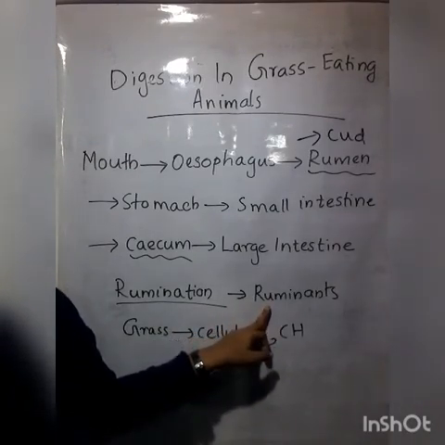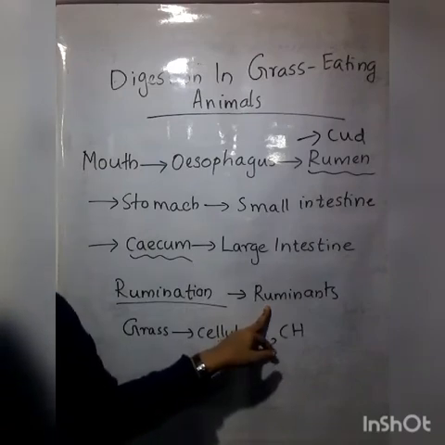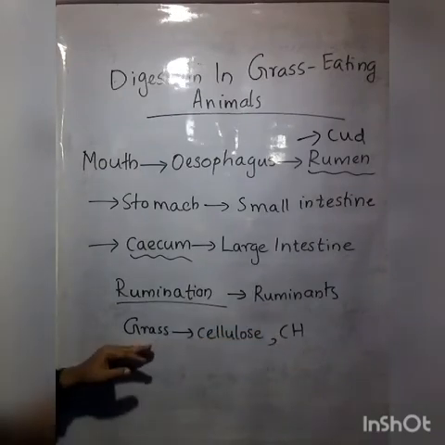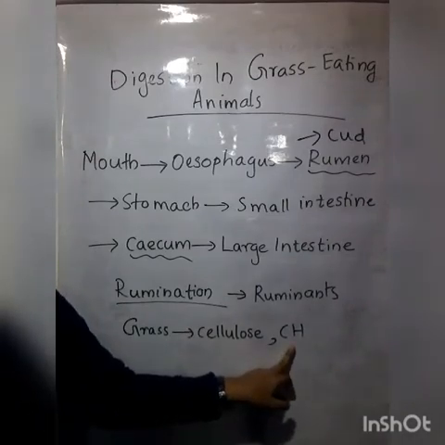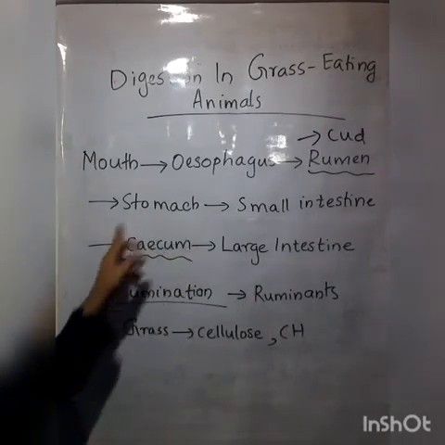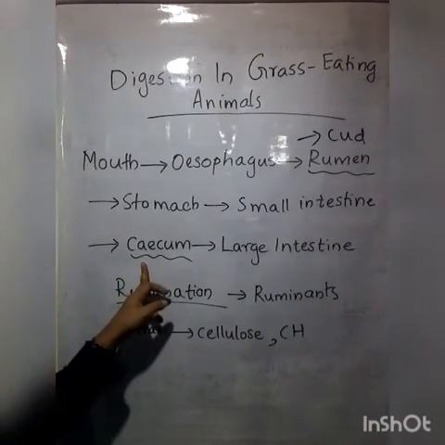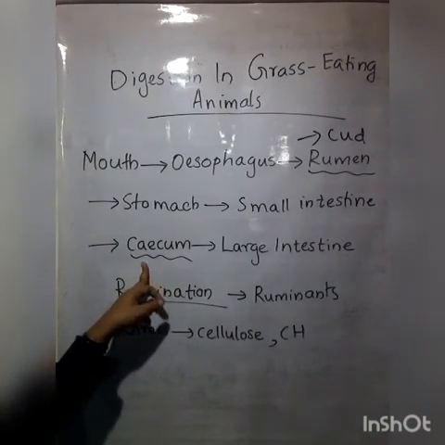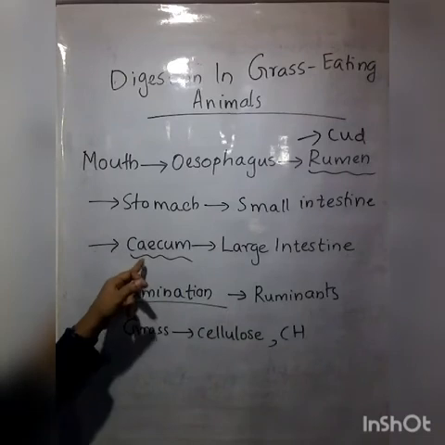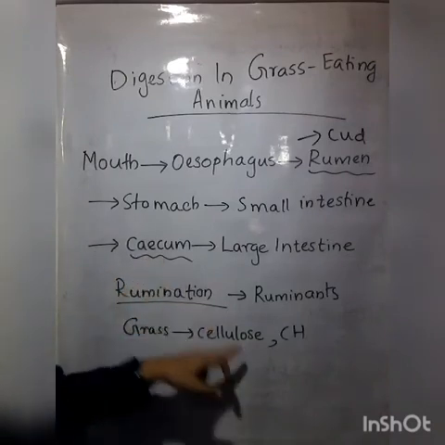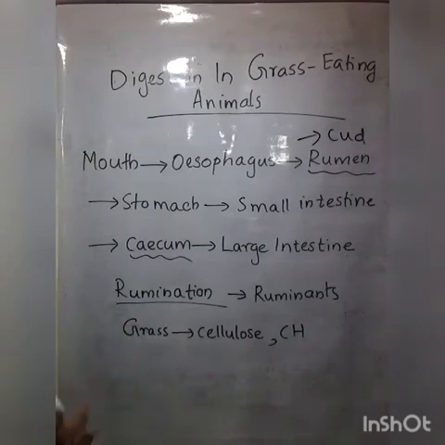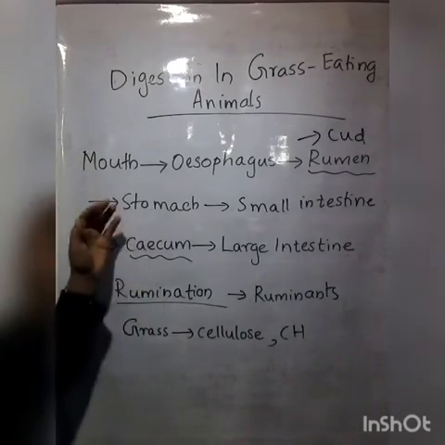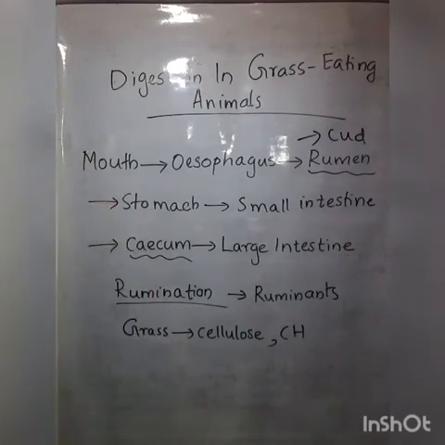Grass is rich in cellulose, a type of carbohydrate. Within the cecum, some bacteria have the ability to digest cellulose. That's why humans can't eat grass. Hope you understand the digestion in grass-eating animals.